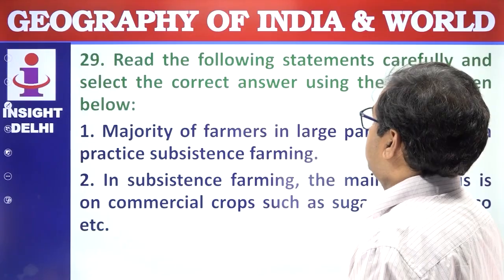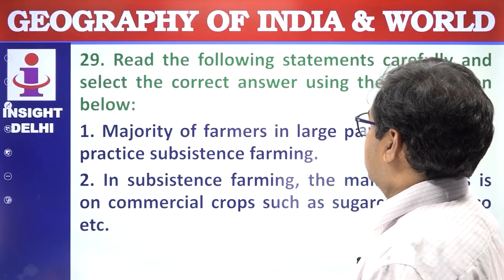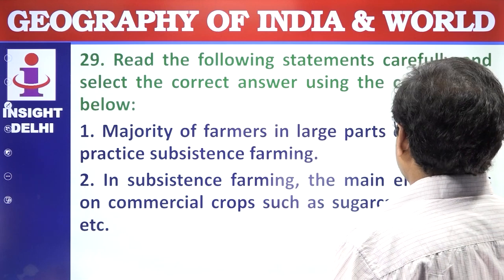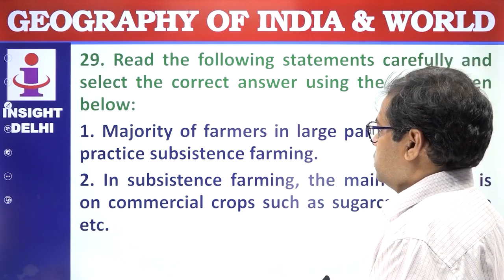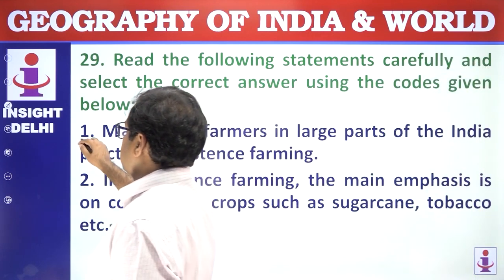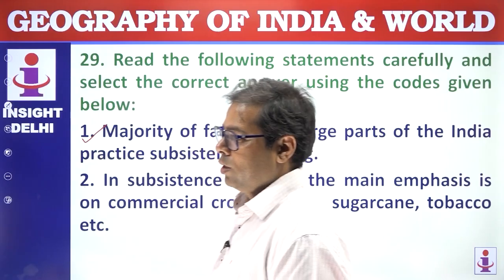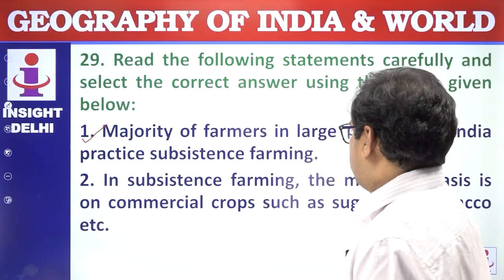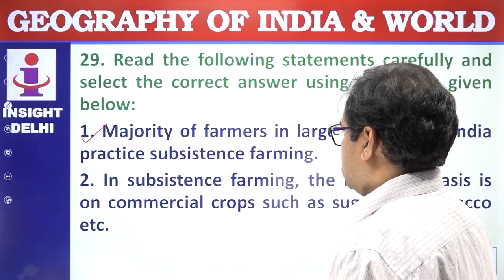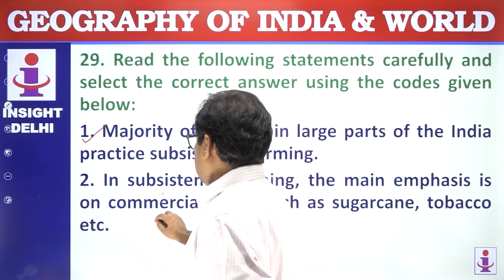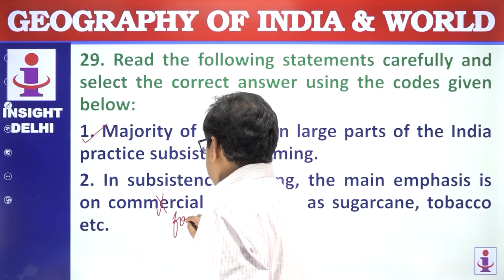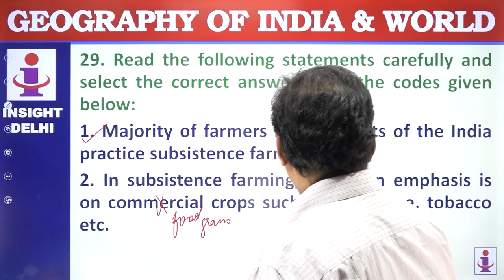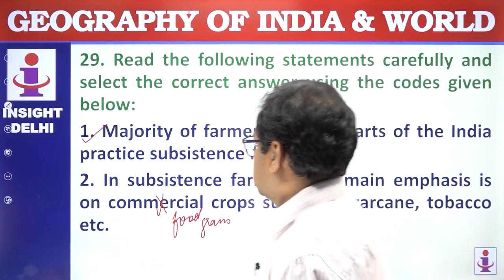Next question. Read the following statement carefully and select the correct answer using the code given below. The majority of the farmers in a large part of India practice subsistence farming. Yes. Because farmers are poor, the size of land holding is small and they are practicing traditional farming. So there is subsistence farming. In subsistence farming, the main emphasis is on commercial crops. No, it is not commercial crops. Food grain crops.